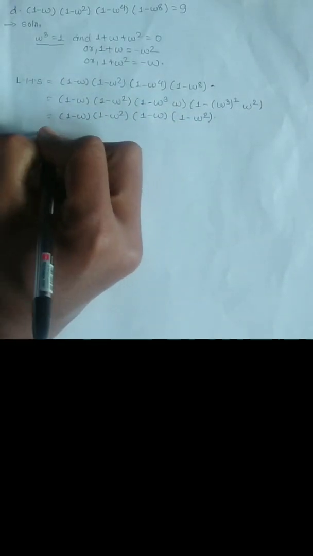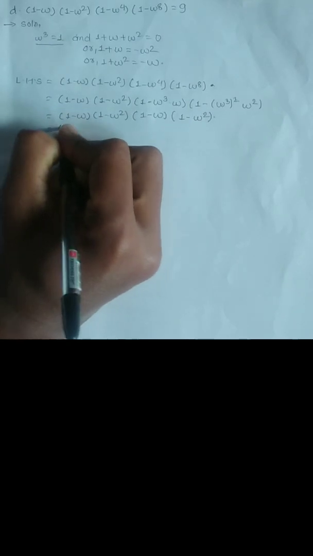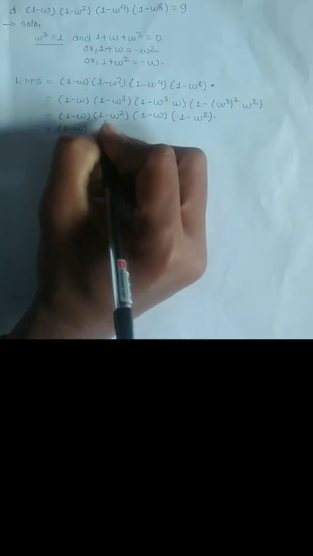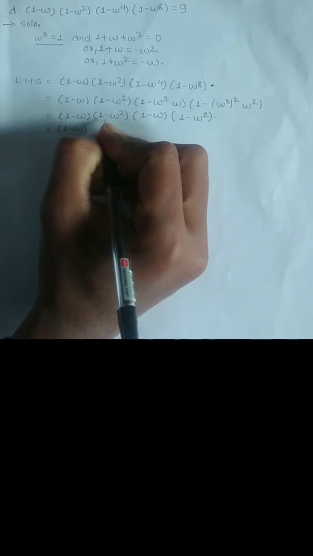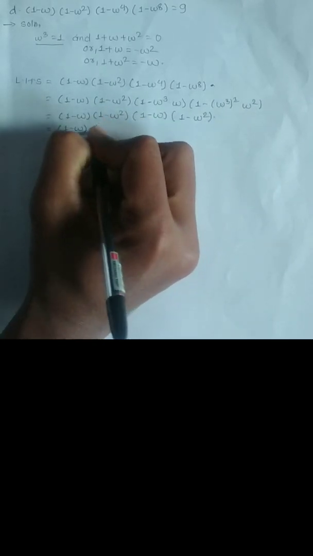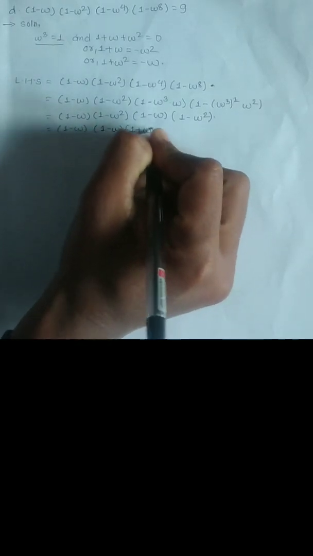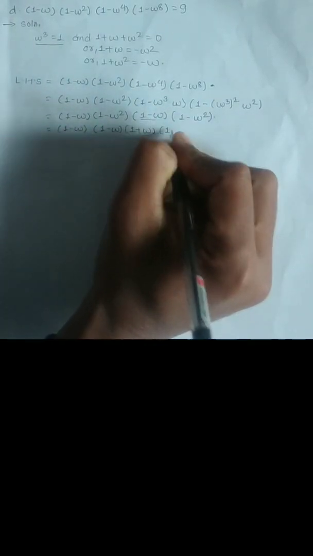Now we can write it as 1 minus omega and 1 minus omega square. Expanding it in the form a square minus b square, we can say that 1 minus omega times 1 plus omega, and we have now this 1 minus omega.